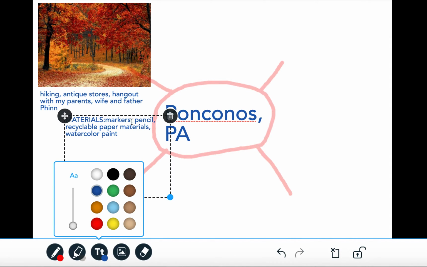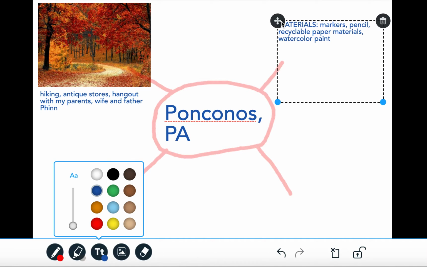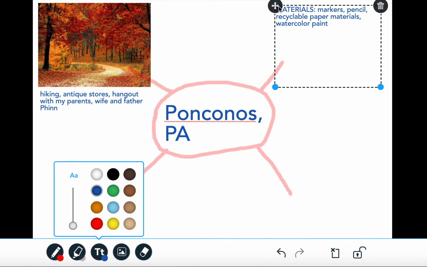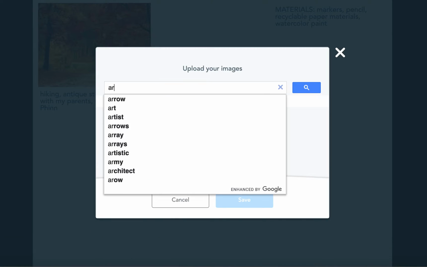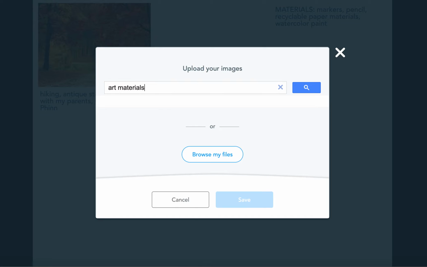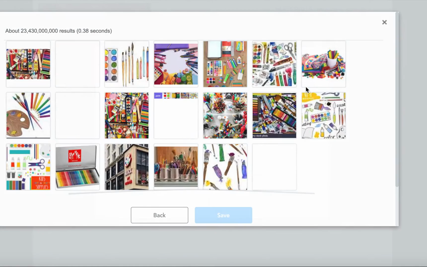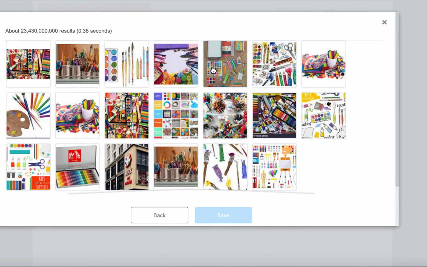Materials. Okay. Go ahead and drag that to another box. Let's put another picture here just to have a visual reminder. Let's put some art materials. All right, we got a whole bunch of art materials here to look at.